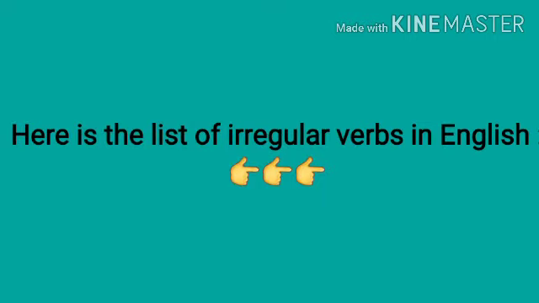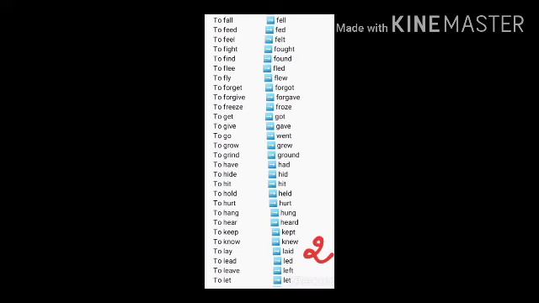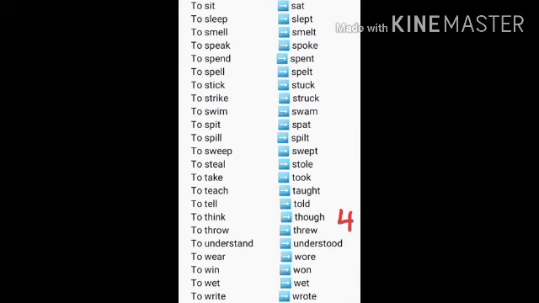Okay, for regular verbs. For irregular verbs, there is a big list of common irregular verbs that you have to learn by heart. As I said before, you have to learn them, because if you don't, you will have nothing. You will not learn anything. Okay, as I said, it is just the positive form of the simple past.